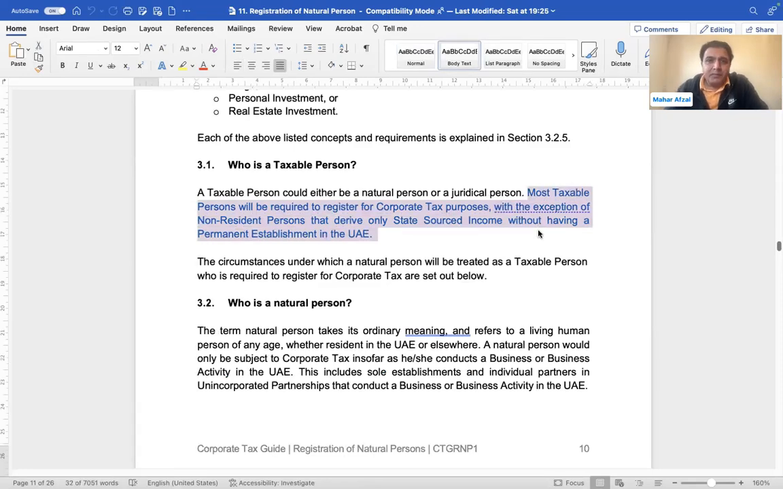If someone is generating state source income that is not related to a PE and not related to a nexus in the UAE, then in that case the person is not liable to register. If someone is getting dividend income or capital gains, it will be considered state source income not related to a PE or nexus in the UAE. So that person in this situation will not be liable to register.